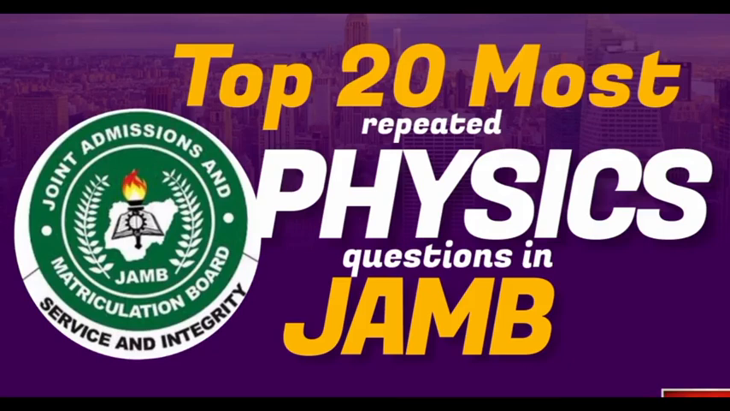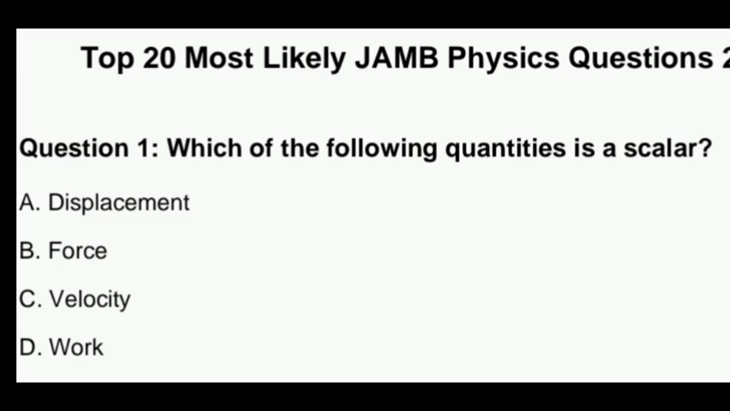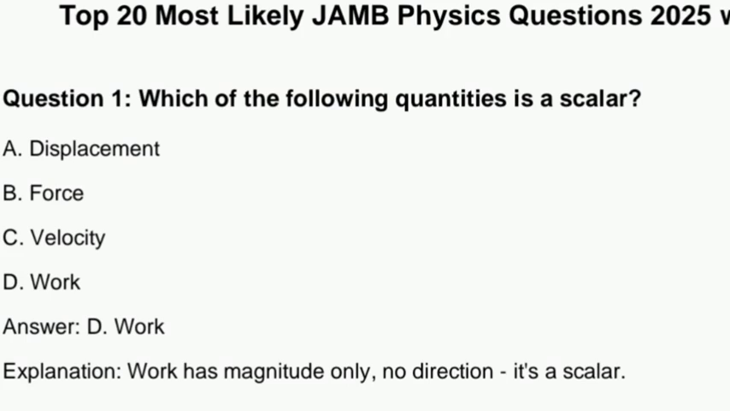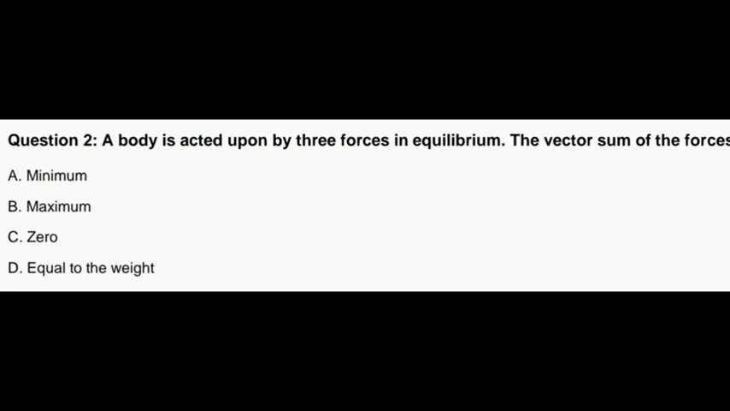Based on trends and past questions, let's look at this top 20 likely JAMB physics questions. Question 1. Which of the following quantities is a scalar? Displacement, force, velocity, and D, work. The correct option is D, work. Work has magnitude only, no direction.